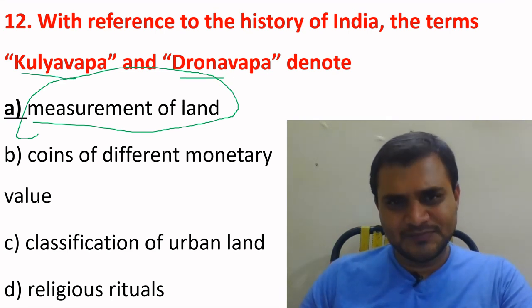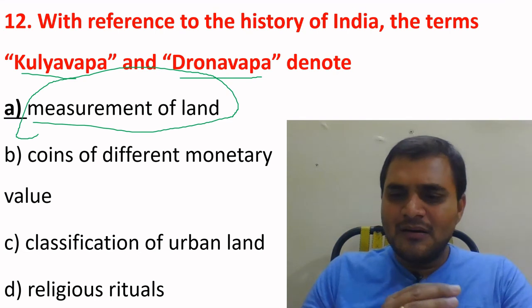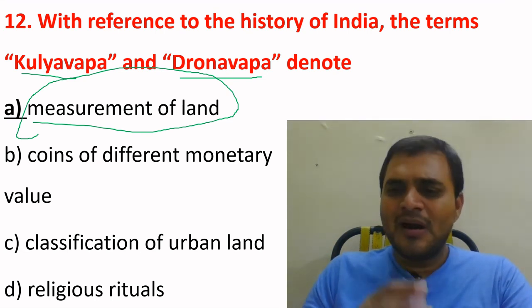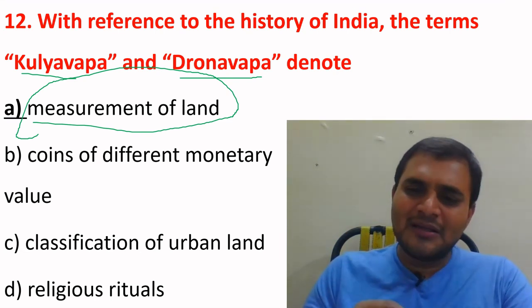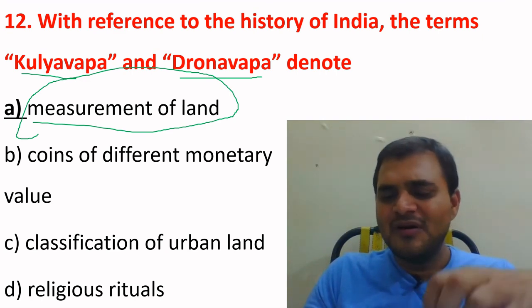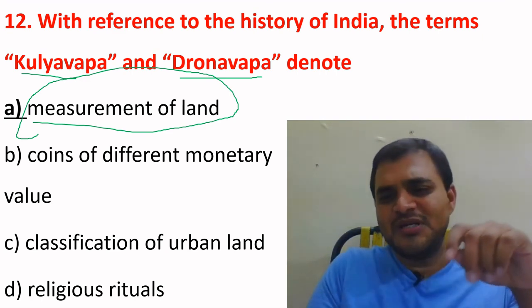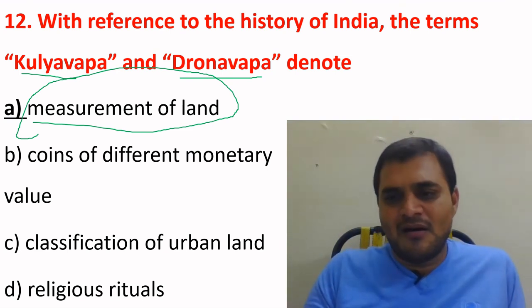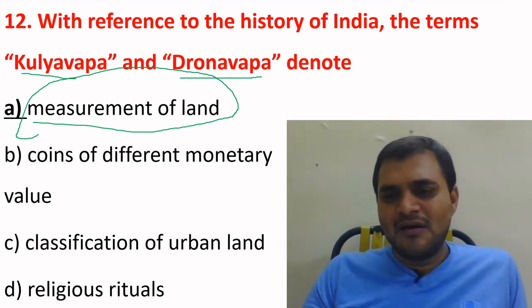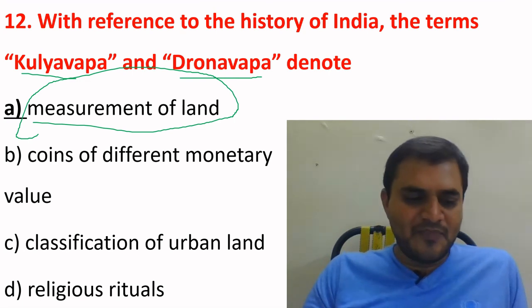and Dronavapa. Kulyavapa, Dronavapa, Adavapa, and Pataka, these terminologies were used for measurement of the land in Bengal region. In Western India, Nivartana and Padavartha.